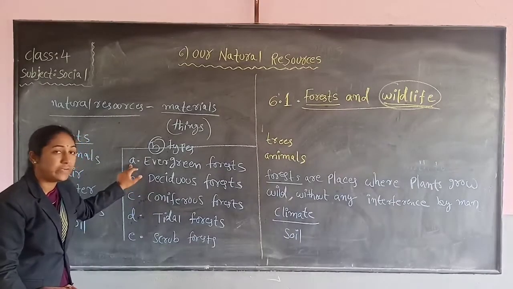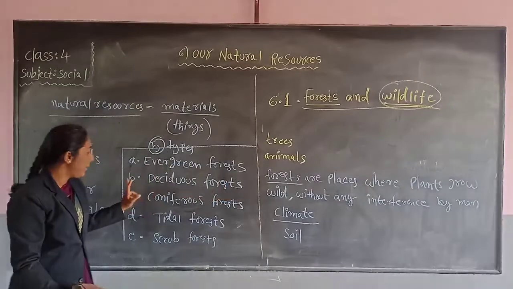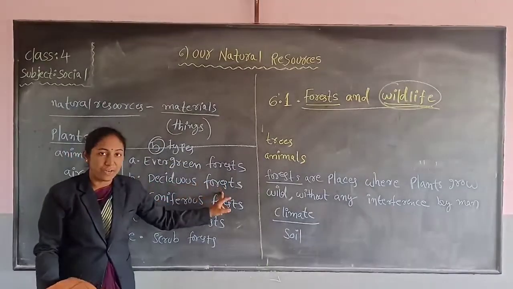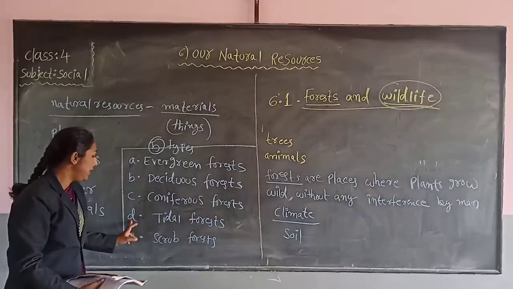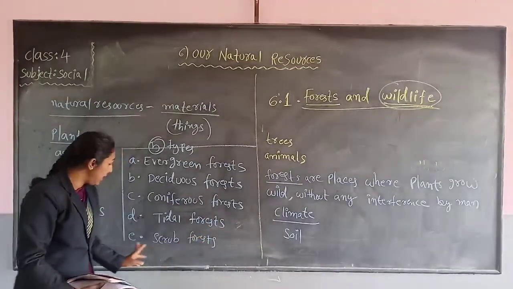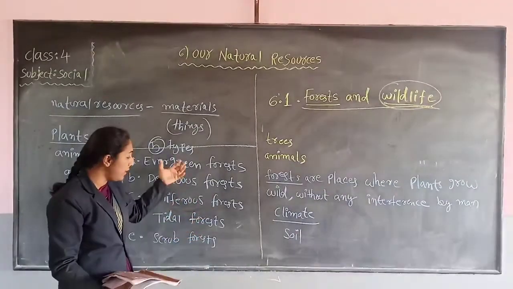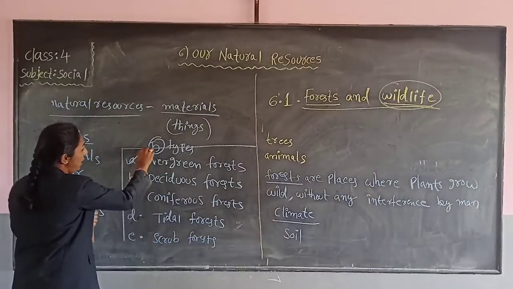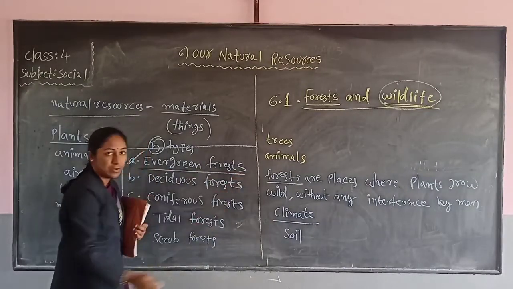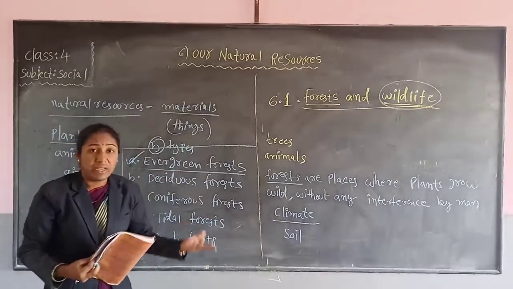What are they? Read with me, children. First one, A is evergreen forest. B, deciduous forest. C, coniferous forest. D, tidal forest. E, scrub forest. Now let us completely learn about each forest. First of all, let us talk about the evergreen forest. Which type of trees grow in the evergreen forest? Where can we find them?